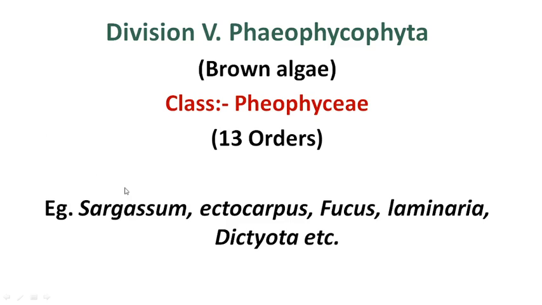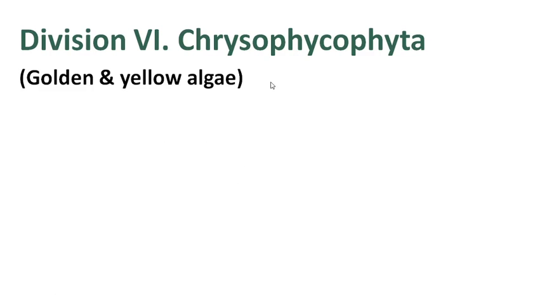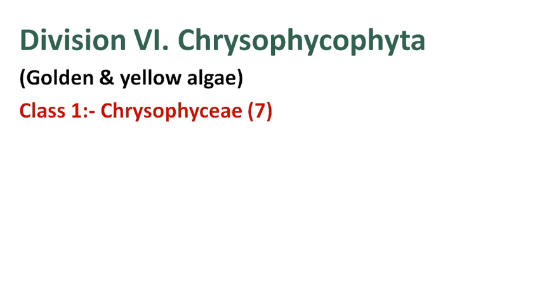Some common examples are Sargassum, Ectocarpus, Fucus, Laminaria, and Dictyota. These are some examples of brown algae. So student, the next division, the sixth division, is the Chrysophycophyta. The Chrysophycophyta is commonly called golden and yellow-green algae, or it is also called diatoms. These algae are further divided into 5 to 6 different classes.